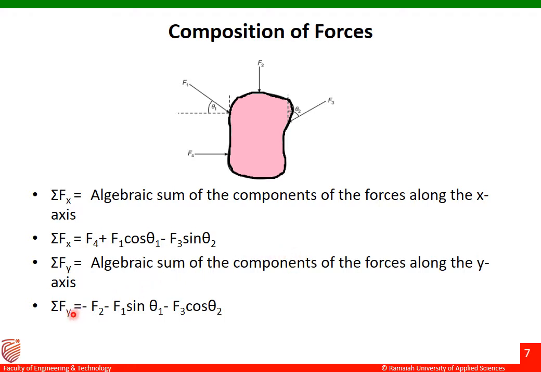Next one is algebraic sum of components of forces along the y-axis. That is summation Fy equal to, you can see there, minus F2, and then the effect of F4 will not be there. So the effect of F1 and F3 will be there. Why? Because those are inclined forces. They are resolved into x component and then y component. When we are finding out summation Fy, only the y component comes into picture. The y component of F1 will be minus F1 sine theta 1, and then for F3 it is minus F3 cos theta 2. Okay, this is how the algebraic sum of components of forces along x-axis and y-axis is done.